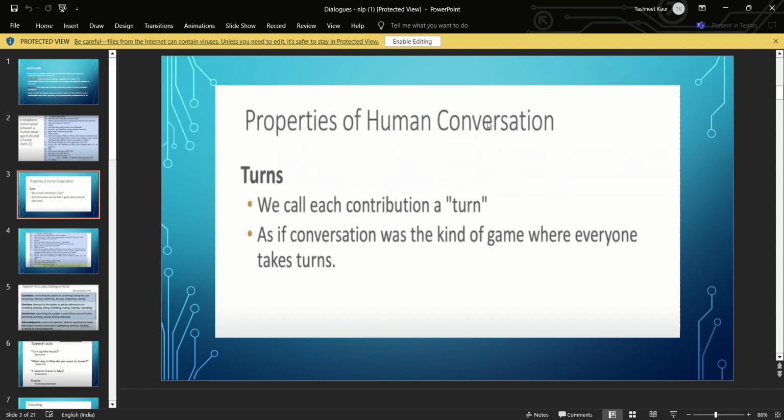And properties of human conversation. We call each contribution a turn. Exactly. If I am speaking, then next is your turn. You have to answer. If I have asked you a question, you give an answer to that question. So that builds a conversation, as if conversation was a kind of game where everyone takes turns.